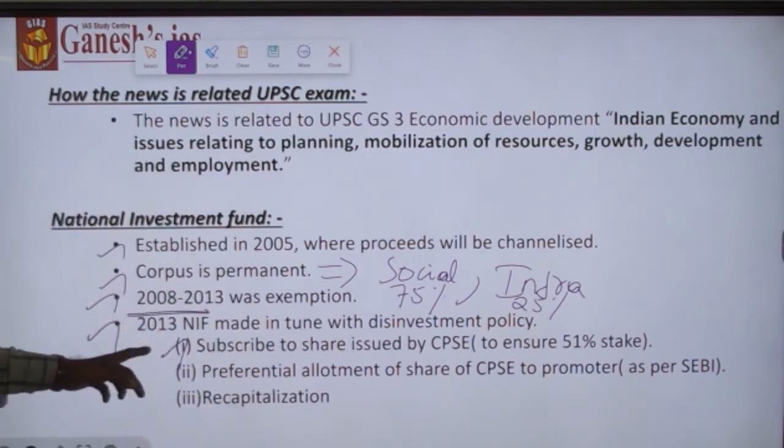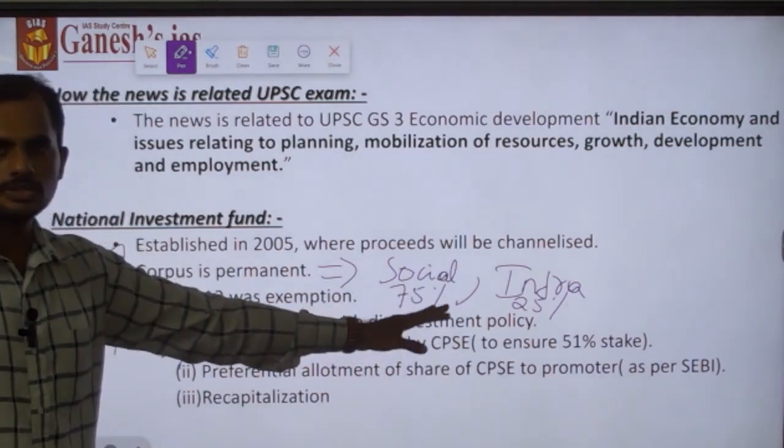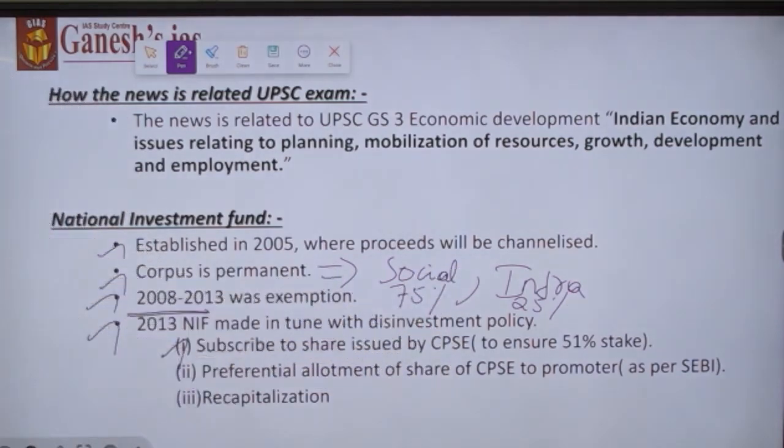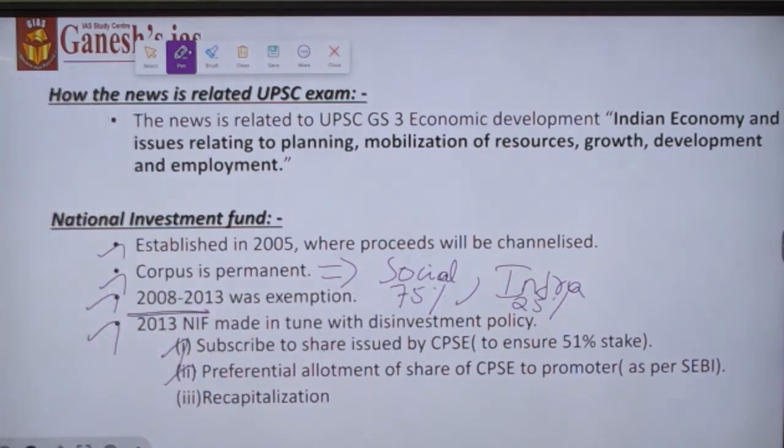The reason for subscribing to the shares is to ensure a 51% stake in the organization, so that government management control is ensured.